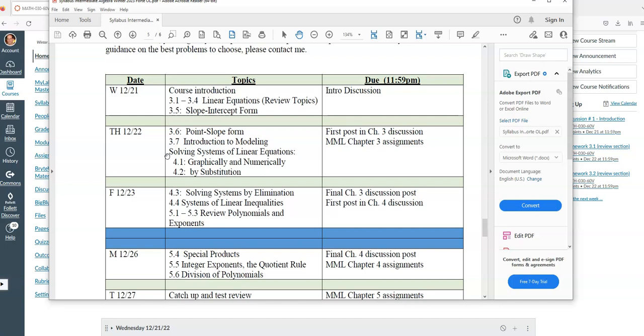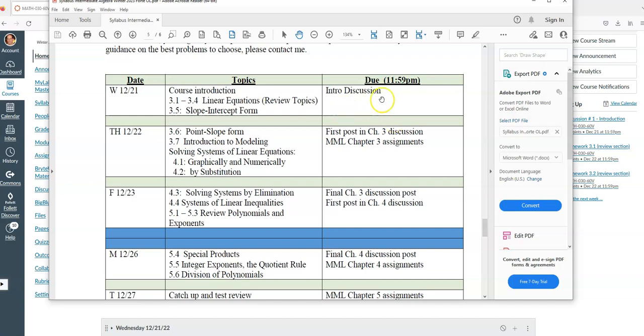As you work through the online assignments, you might keep a notebook, organized by section. Here's my homework from 3.5, 3.6, 3.7, so that when you go back to study for a test or you go to look for information for the final exam, you can find the homework you did. Otherwise, it just becomes a giant pile of papers without any organization.